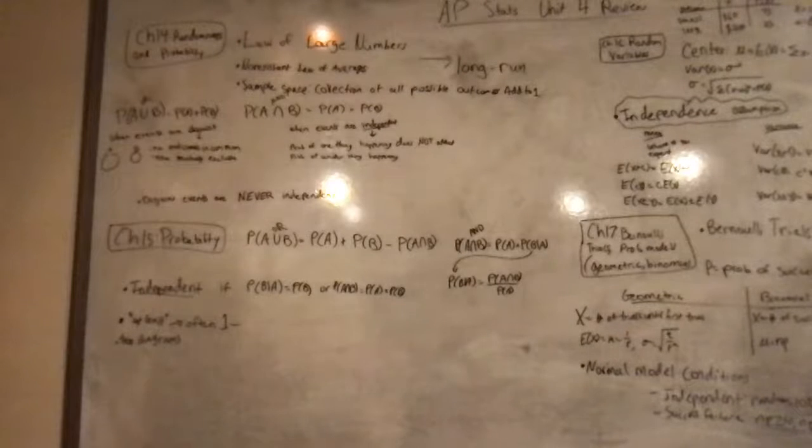So when it's disjoint, you can just do probability of A plus probability of B. And then probability of A and B is probability of A times probability of B. The events have to be independent though, if you do that. And independent is when the probability of one thing happening does not affect the probability of another thing happening. And disjoint events are never independent.